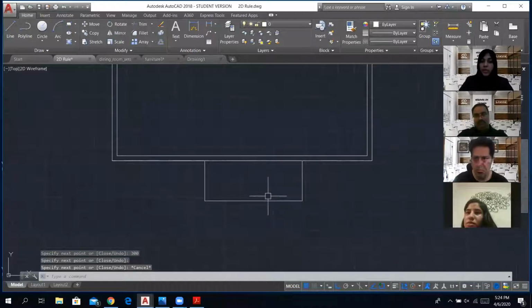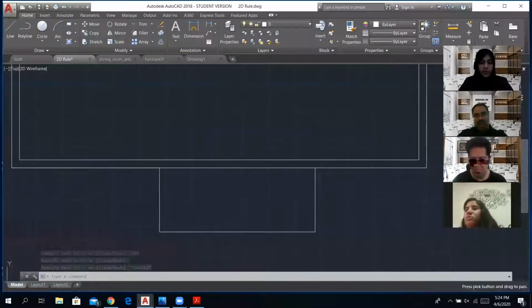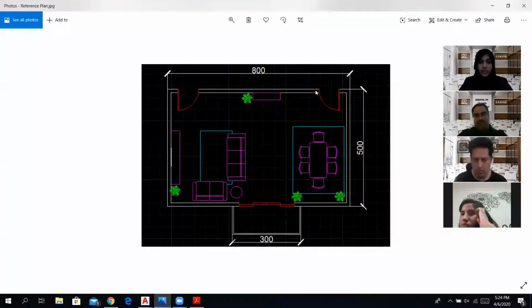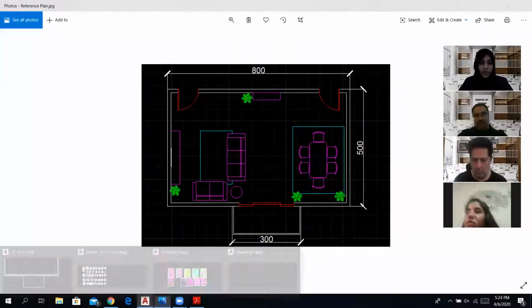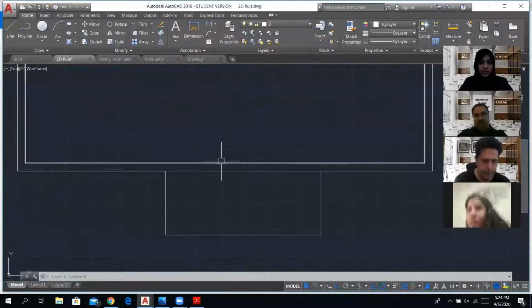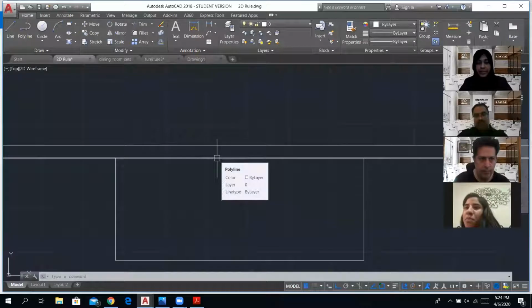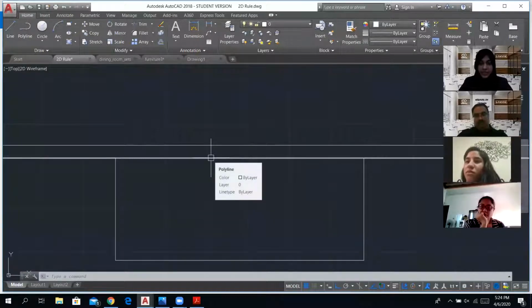Right. So I have drawn the balcony and that's done. Next would be, let's check the image. I'm going to create openings for this room. So let's go back. I'm going to create a 4-door sliding door, each of 70 cm.